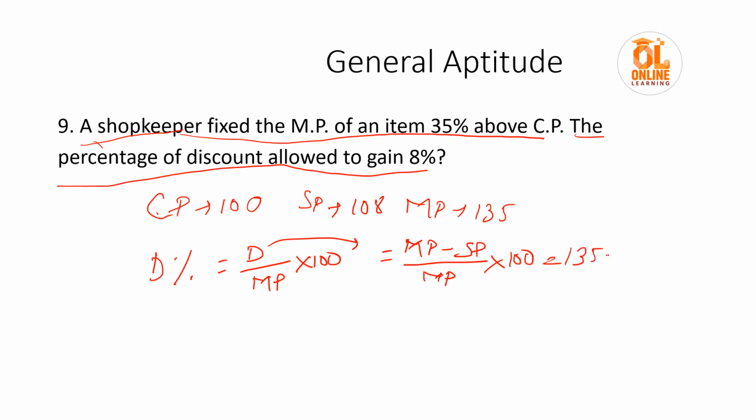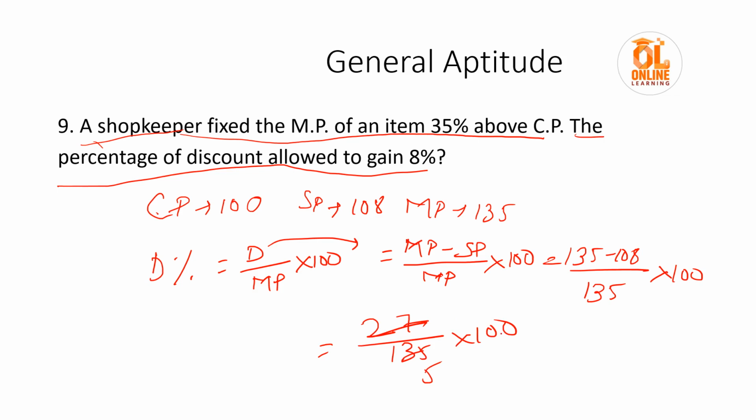So 135 minus 108 by 135 into 100. 135 minus 108 would be 27. 27 by 135 into 100. 27 5s are 135, 100 5s are 20. So it would be 20%.